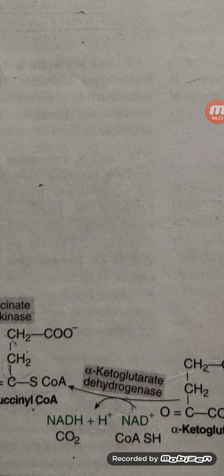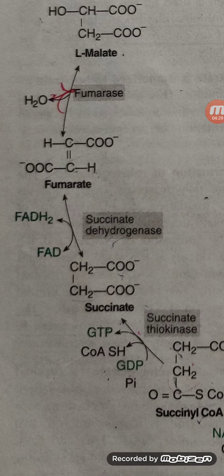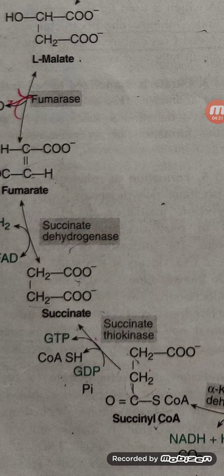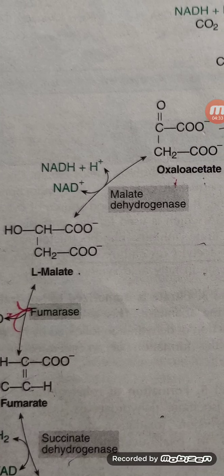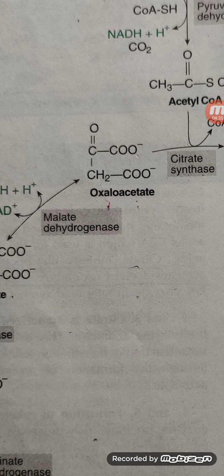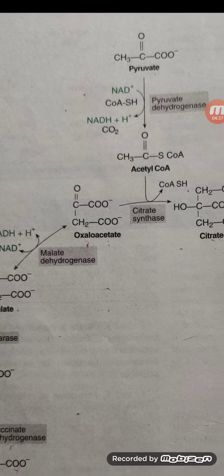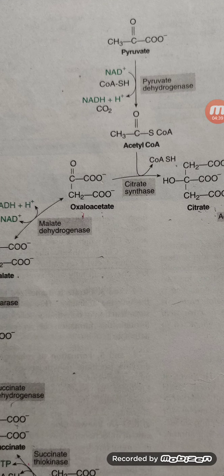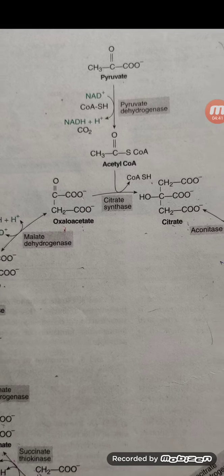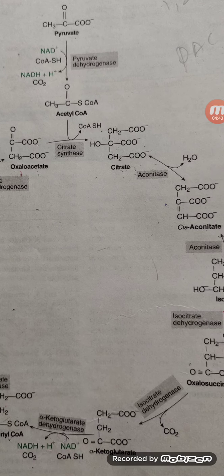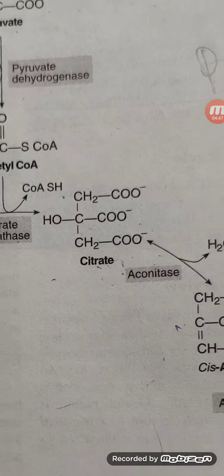One more multi-enzyme complex, that is alpha ketoglutarate dehydrogenase, we get NADH plus NAD. From here we get succinyl coenzyme A, succinate, fumarate, malate and ultimately the 4 carbon oxaloacetate. So 4 carbon oxaloacetate plus acetyl CoA, which contains 2 carbon atoms, we again get citrate, which is a 6 carbon compound.